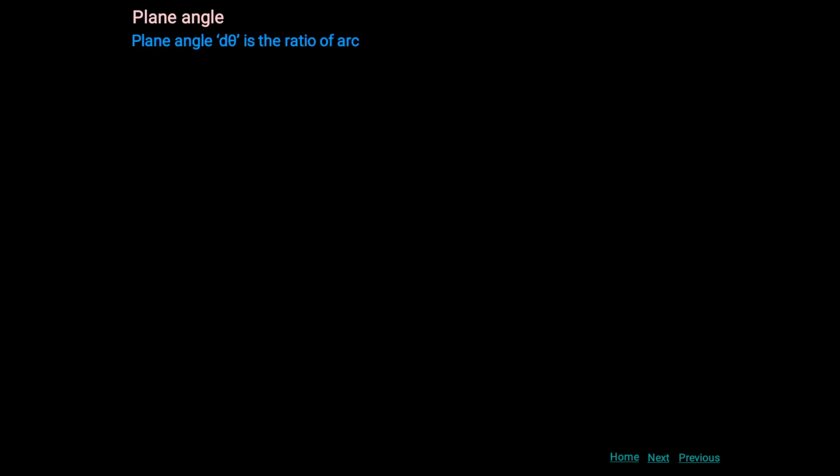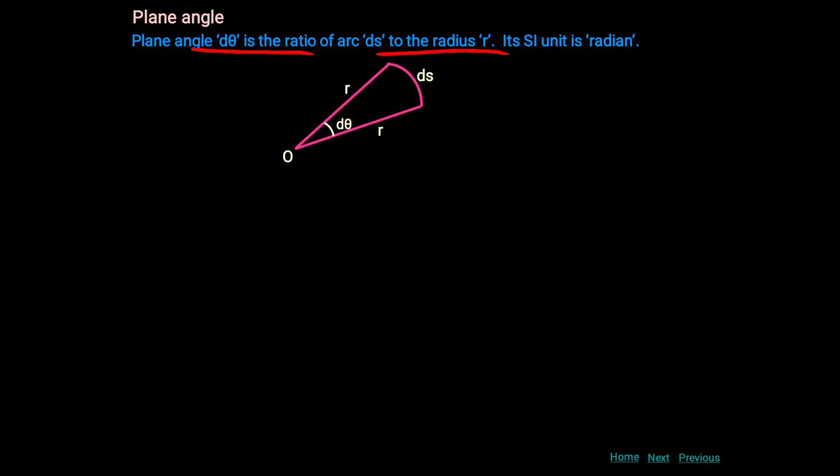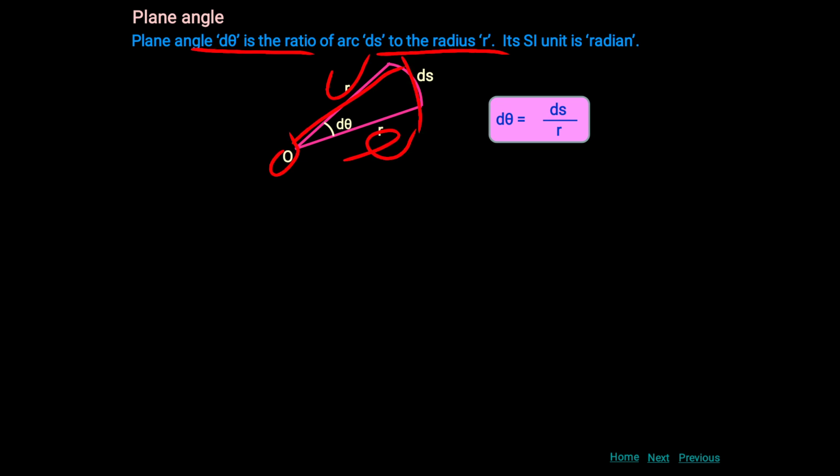Now the plane angle. The plane angle d theta is the ratio of arc ds to the radius r. Its unit is radian. We can draw here this is the point O, and from O to this distance is r, and also this distance is r. We can find this arc ds and here the created angle d theta. Therefore d theta is equal to ds by r.